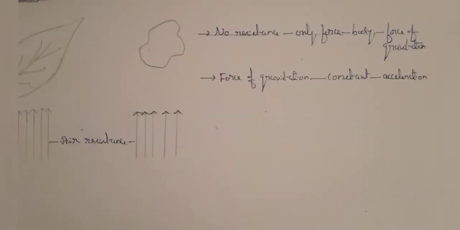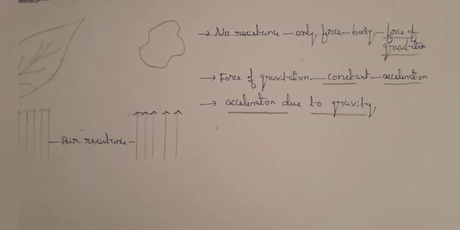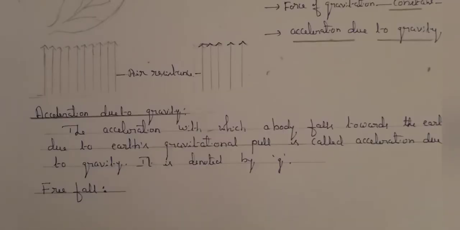This force of gravitation of the Earth is constant and hence it produces a constant acceleration in the falling body. Since the acceleration is produced by the force of gravity, it is known as the acceleration due to gravity. Therefore, we can define the acceleration due to gravity as the acceleration with which a body falls towards the Earth due to Earth's gravitational pull. The acceleration due to gravity is denoted by the small letter g.